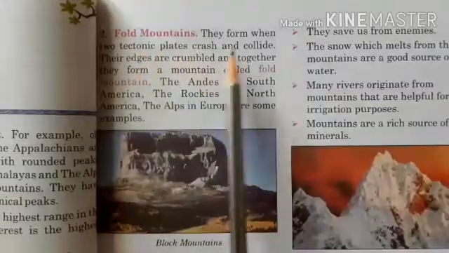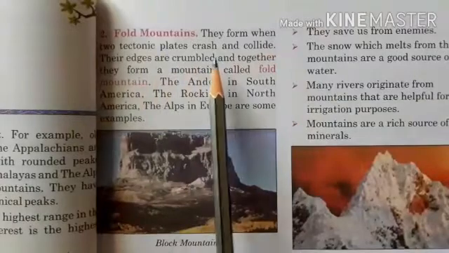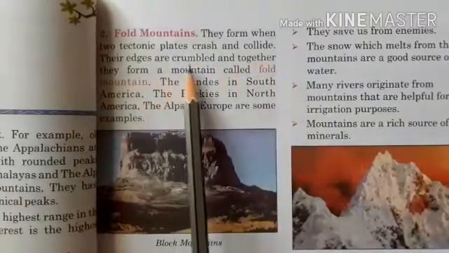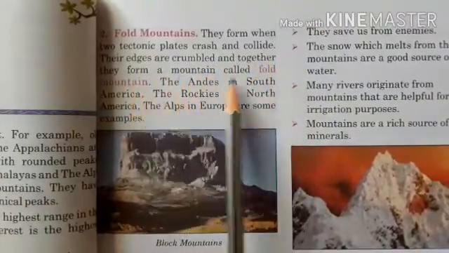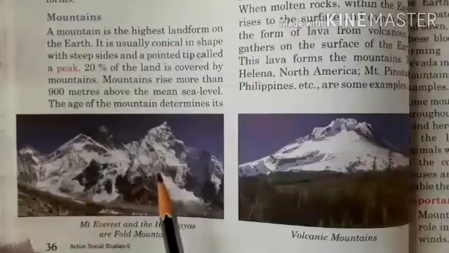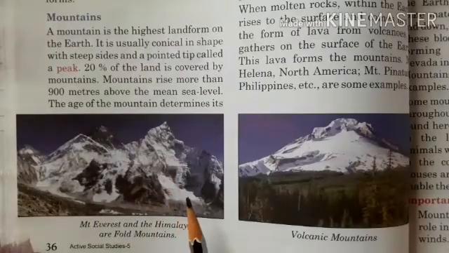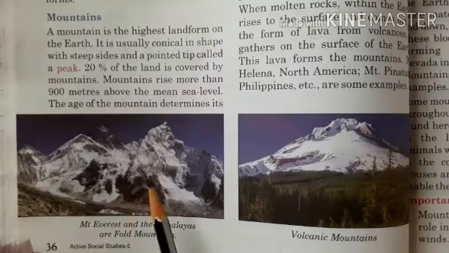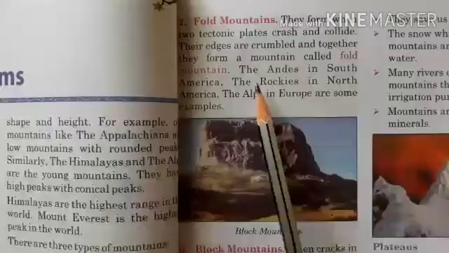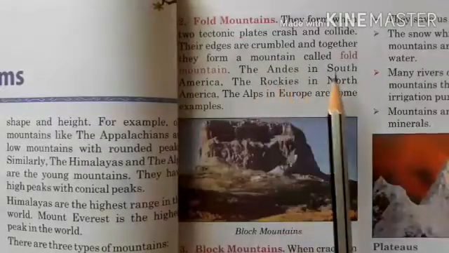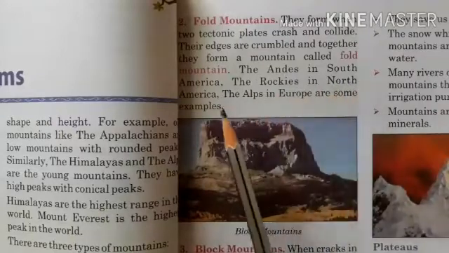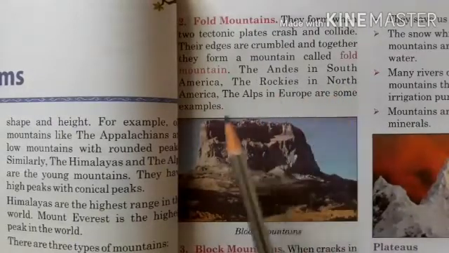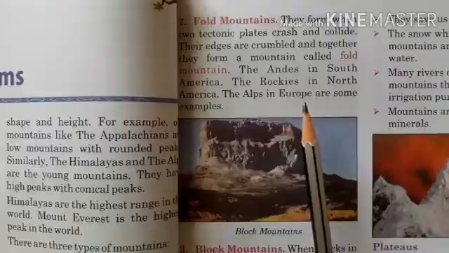Fault mountains form when two tectonic plates collide and crash. Their edges are crumbled and together they form a mountain called a fault mountain. You can see here examples of fault mountains: Mount Everest and the Himalayas. When two plates of the Earth's crust collide with each other, they form a fault mountain. Other examples are the Andes in South America, the Rockies in North America, and the Alps in Europe.